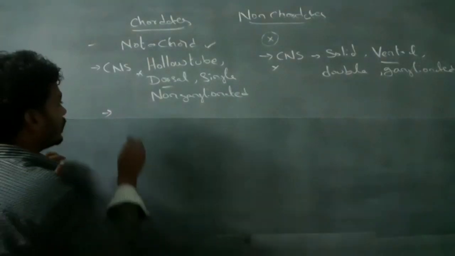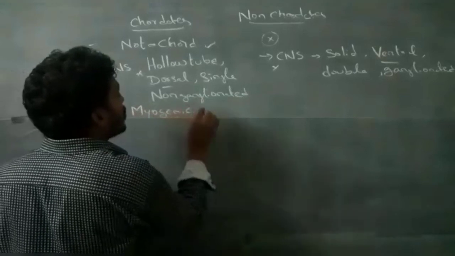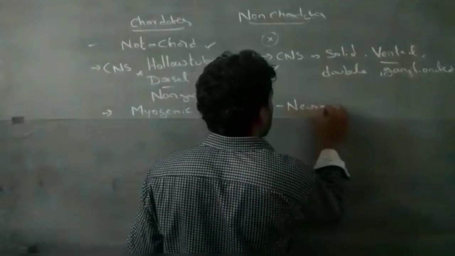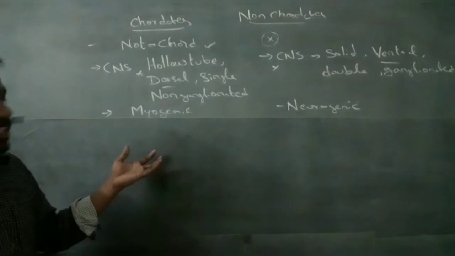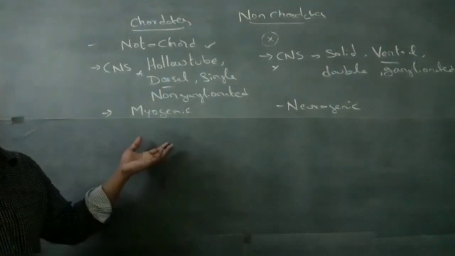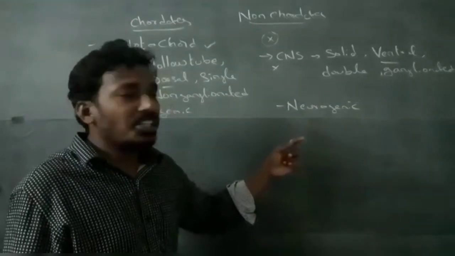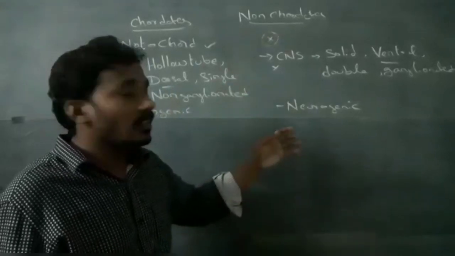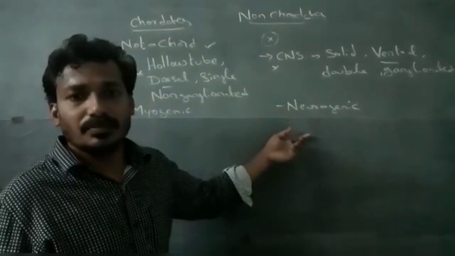Heart is myogenic in chordates and neurogenic in non-chordates. In a myogenic heart, the heartbeat is initiated from the cardiac muscle itself, by the SA node, which is a modification of cardiac muscle. In a neurogenic heart, the heartbeat is initiated from outside the heart; it means neurons, the nervous system, initiate the heartbeat.